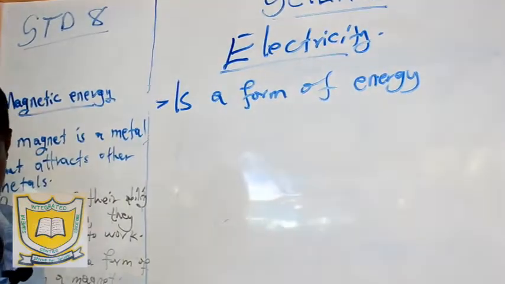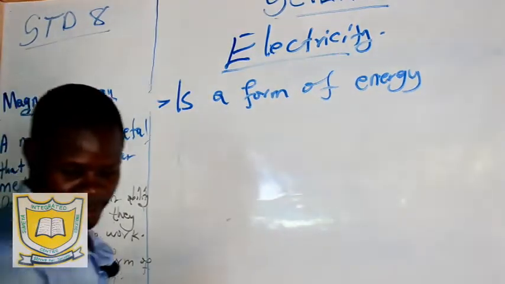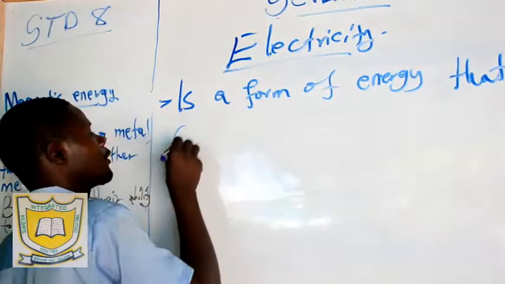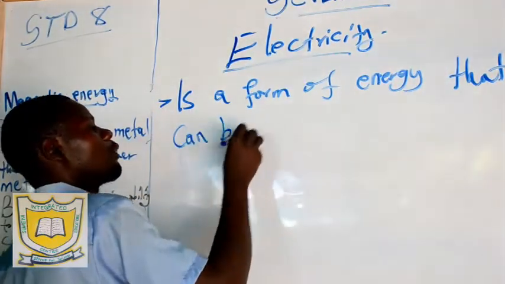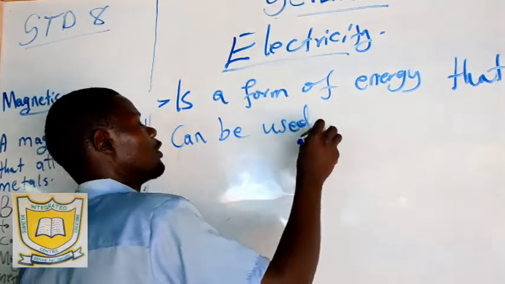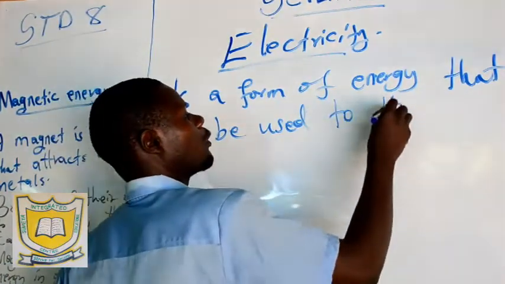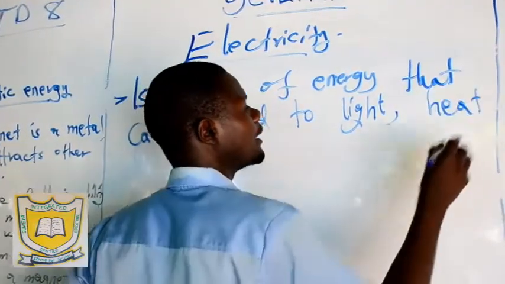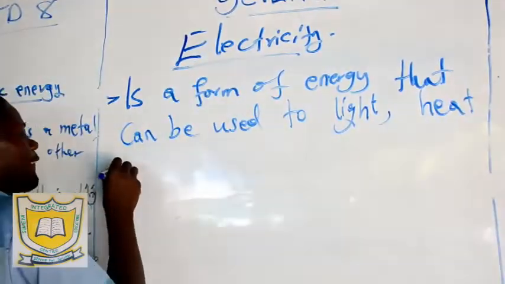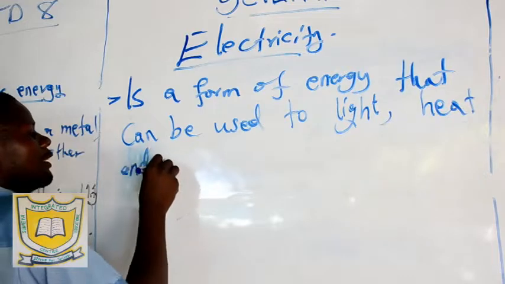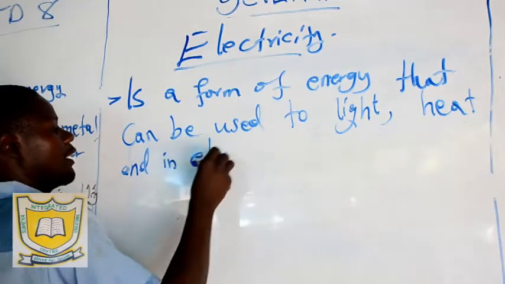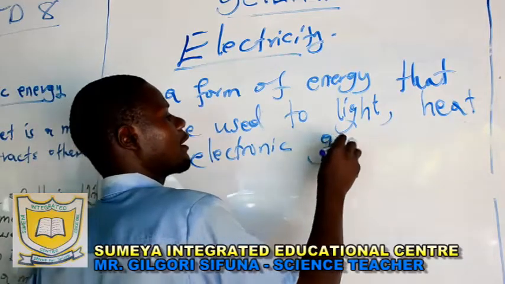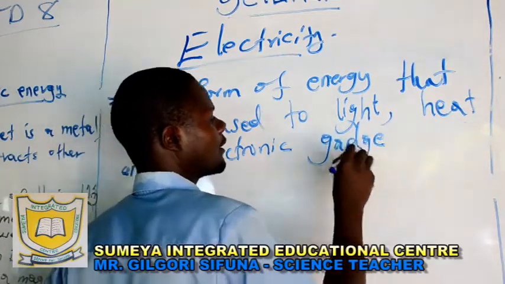of energy that can be used to light, heat, and in electronic gadgets.